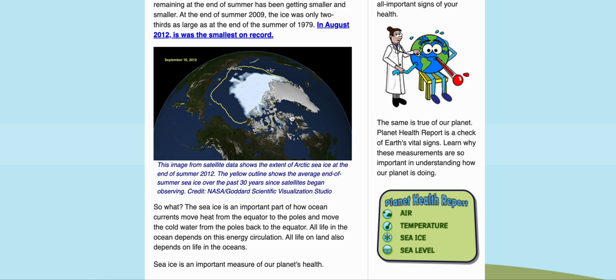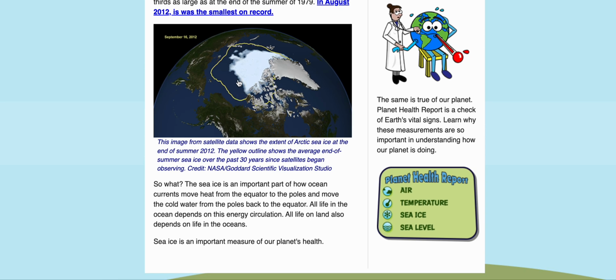So this is the image from satellite data that shows the extent of Arctic sea ice at the end of summer 2012. The yellow outline shows the average end of summer sea ice cover over the past 30 years. But since satellites began observing, it's not freezing as much or staying frozen. It's melting way more than it was melting before.